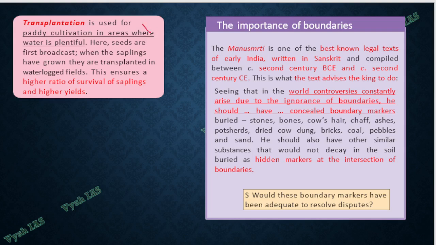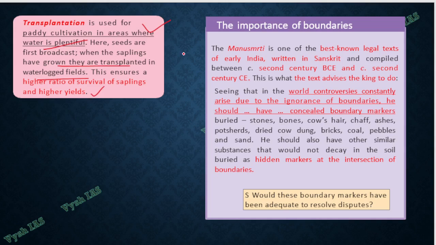Read this box. In the box you can see transplantation is used for paddy cultivation areas where water is plentiful. Meaning first you put the seeds, and then once it is grown, the saplings are transplanted to another waterlogged field. This will make sure that your saplings grow with higher yield. So this is one definition given.